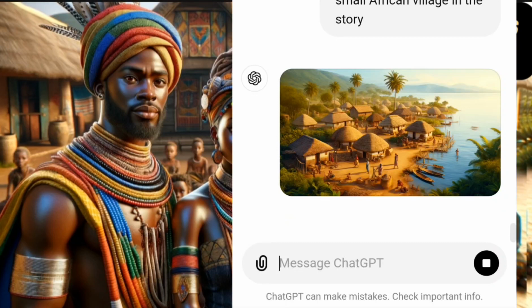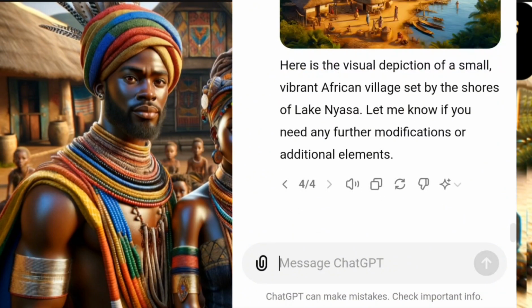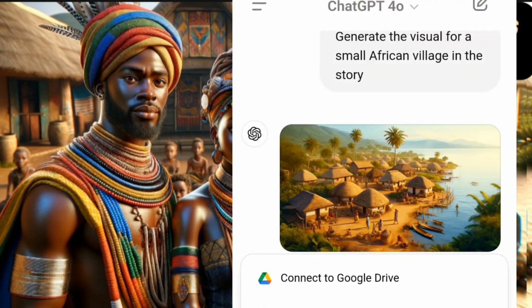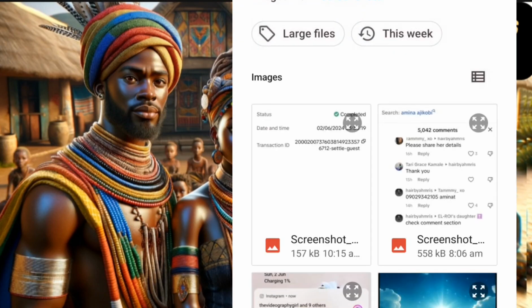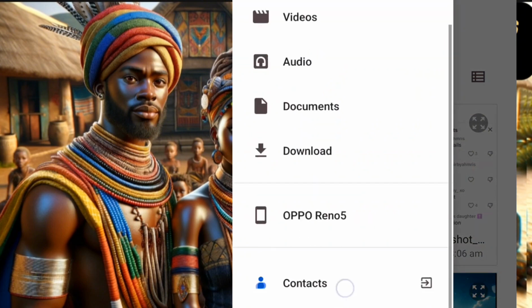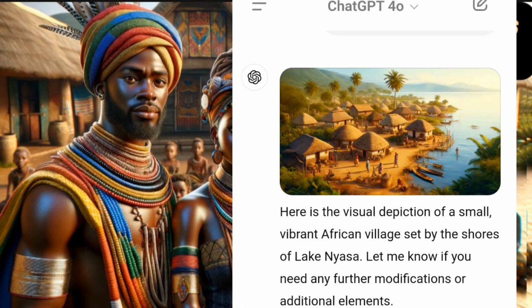So the next image now we want to generate is where Prince Kofi is catching fish using his net in the lake. So this is how you will continue it to the end and generate all the visuals you need for your African folktale stories. This is just where the work lies in, just the image generation. Once you're able to generate all the images, you are good to go.